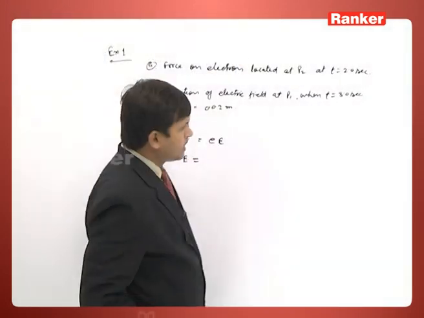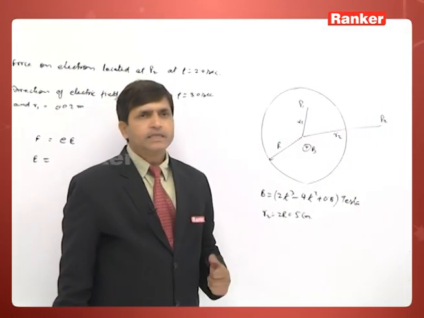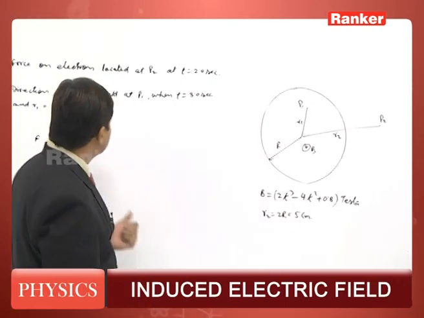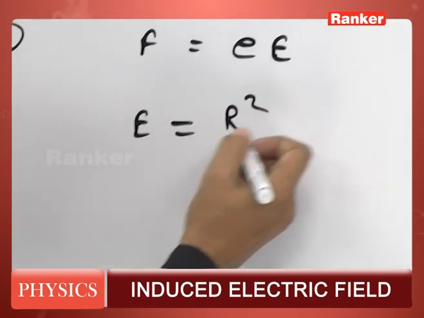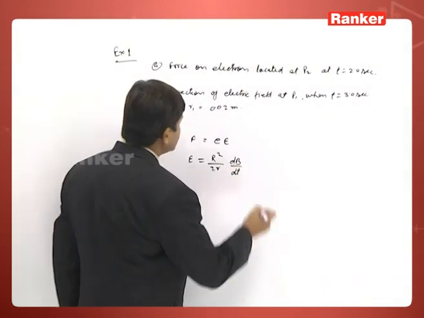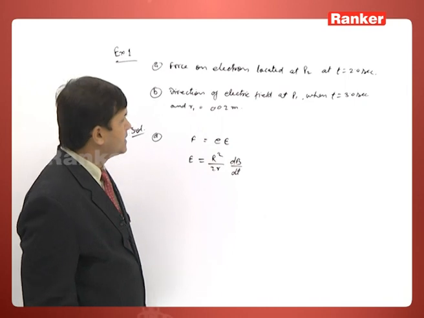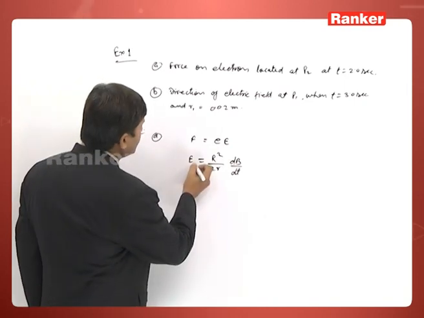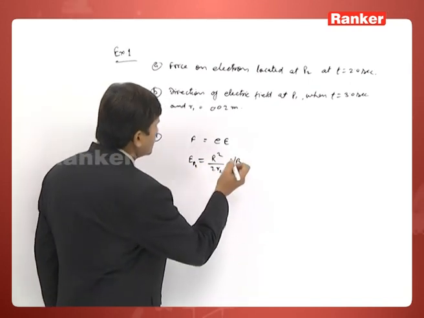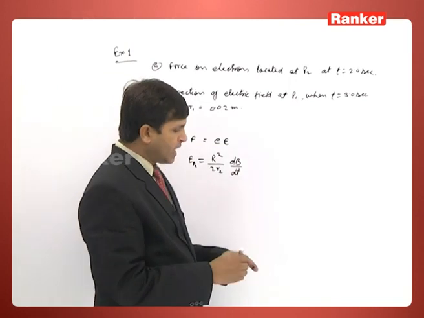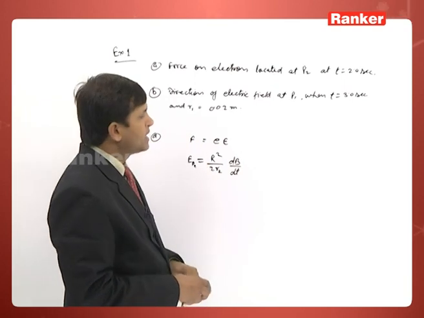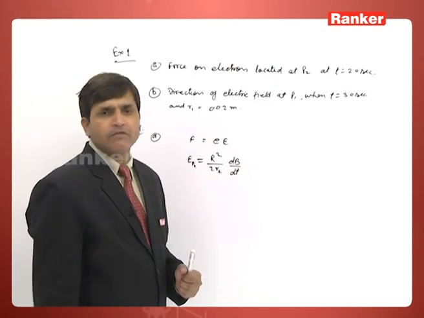Point P2 is an outside point, and for an outside point we have derived the result of electric field: R square by 2r dB by dt. So the electric field at point P2 is R square by 2R2 dB by dt. After knowing the electric field, substitute its value to get the force. Another question is the direction of the force as well.